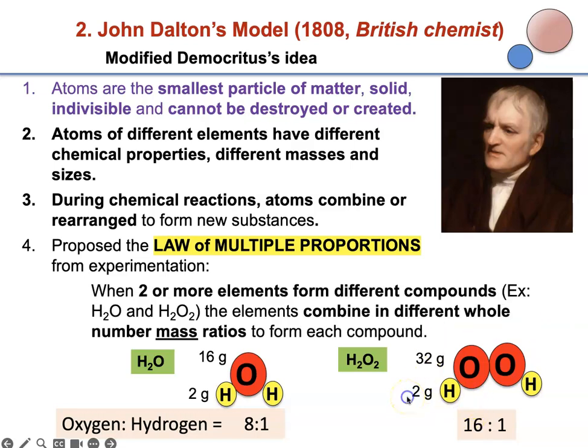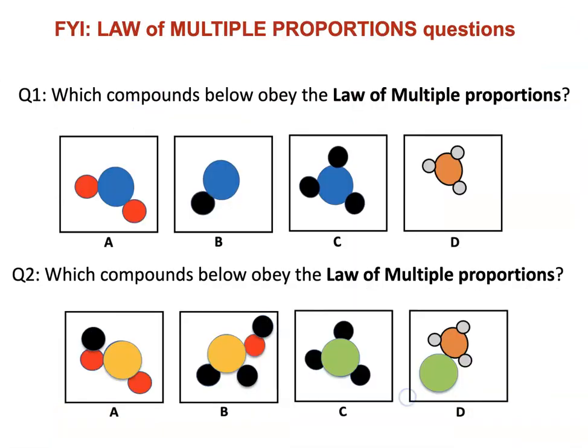So Dalton noticed this, and he said when two or more elements form different compounds, the elements combine in different whole number mass ratios to form each compound. Now, later on, many scientists found that this was true, and this theory is now considered a law. So we call it the law of multiple proportions. Let's look at some pictures to see how it works.